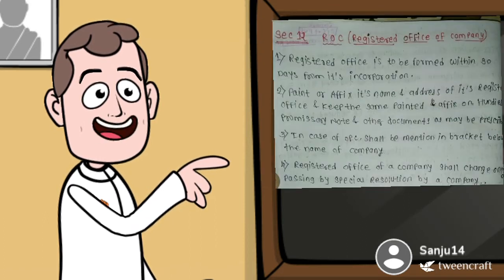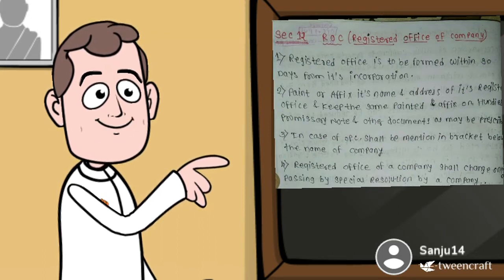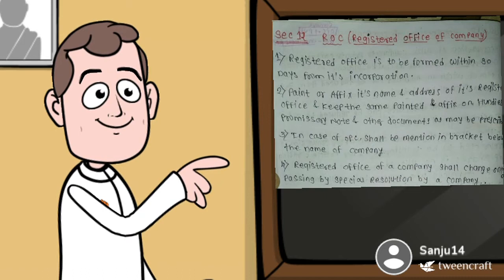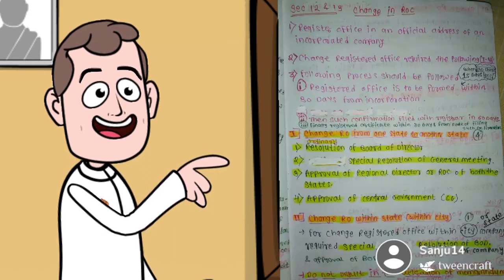Section 12. Registered Office of Company. First, the registered office is to be formed within 30 days from its incorporation. Second, paint or affix its name and address of its registered office and keep the same painted and affixed on hundis, promissory notes and other documents as may be prescribed. Third, in case of OPC, it shall be mentioned in brackets below the name of the company. Fourth, the registered office of a company shall be changed only by passing a special resolution of the company.